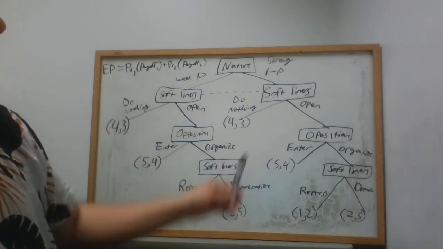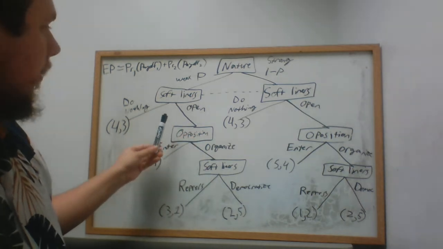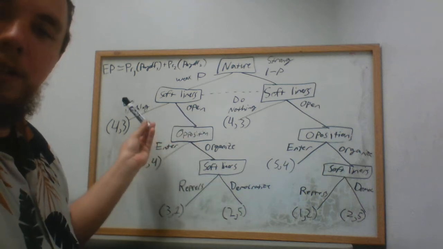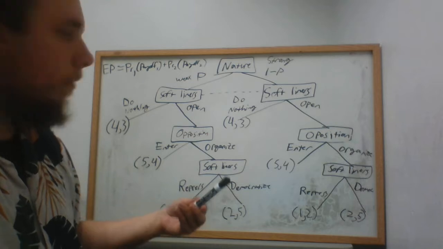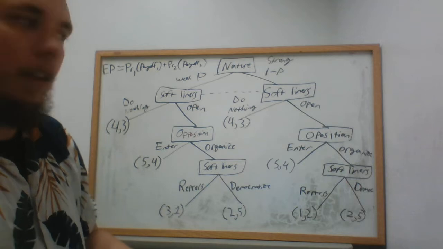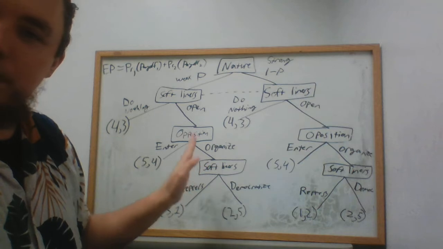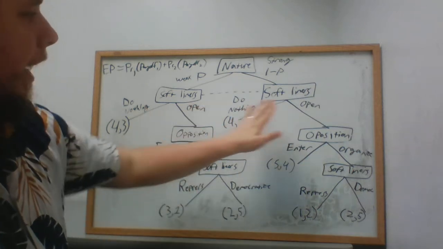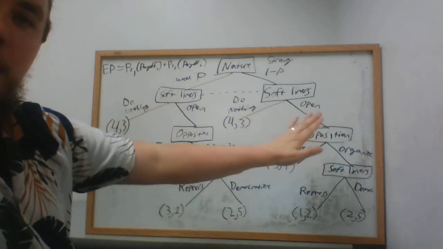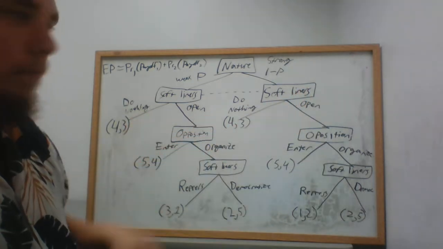Okay. The softliners have two options. They have two moves available to them. They can either do nothing or they can open up. By choosing to do nothing, they're maintaining the status quo. And by opening up, they're choosing to introduce some minor liberalization reforms. They're allowing some minor access to power for the opposition group. That's what we have in both of these sub-games here. It's the same set of choices. They can either do nothing or open up.